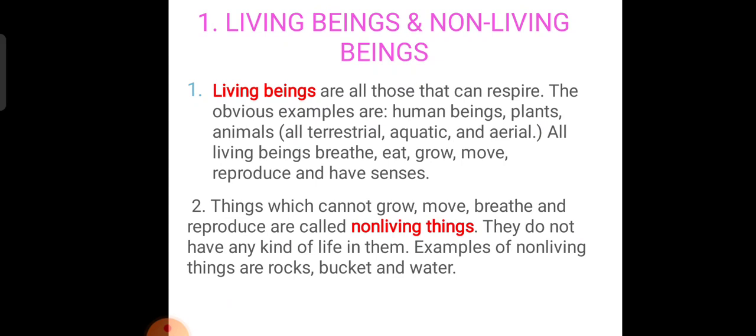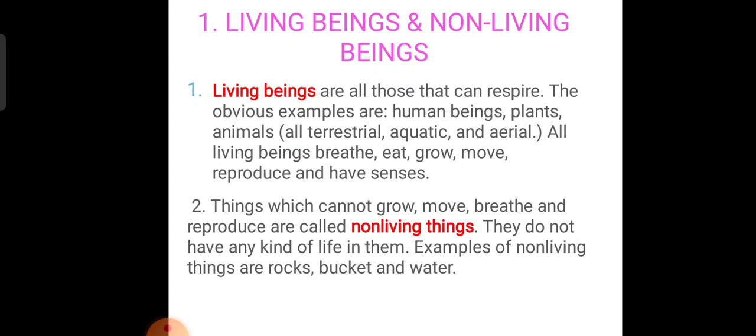Before reading that, we will just read what is called living things and non-living things. Living beings are all those that can respire. The obvious examples are human beings, plants, animals.